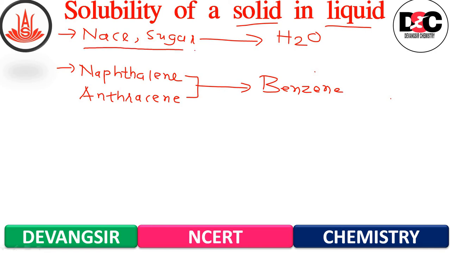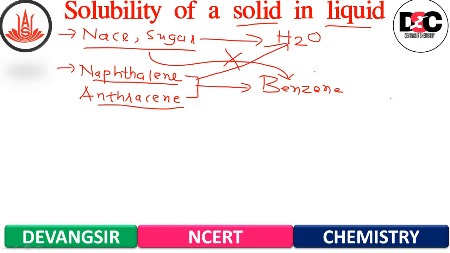Now you can say that NaCl and sugar both will not be able to dissolve in benzene, whereas naphthalene and anthracene both will not be able to dissolve in water, means cross combination over here is not possible. So there are a few solids which can dissolve in a particular liquid, and there are a few solids which cannot be dissolved in a particular liquid. In short you can say it over here.